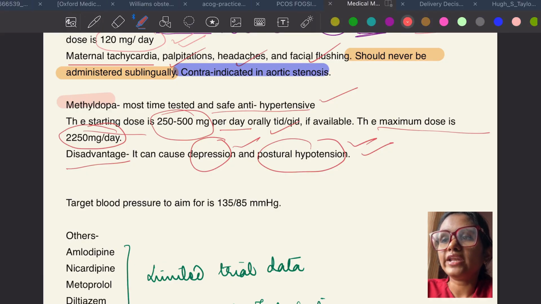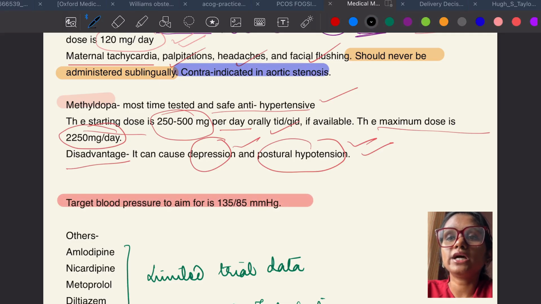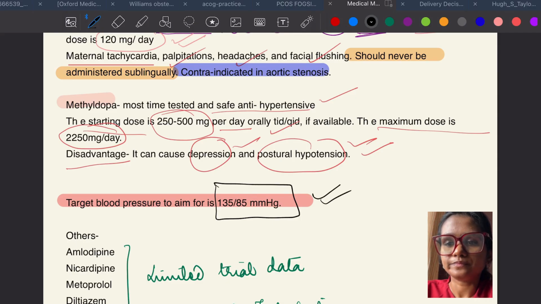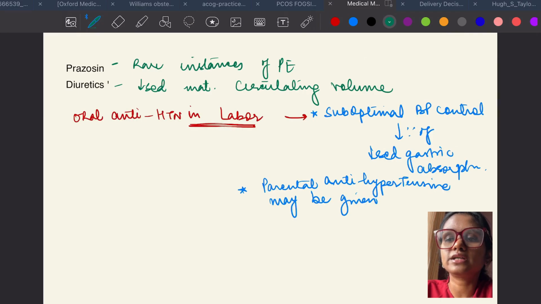And this is a very important question: target blood pressure to be achieved is 135/85 mmHg. Other drugs which are available actually have very limited trial data, and one of them, oral hydralazine, causes maternal tachycardia. Others of course you know.